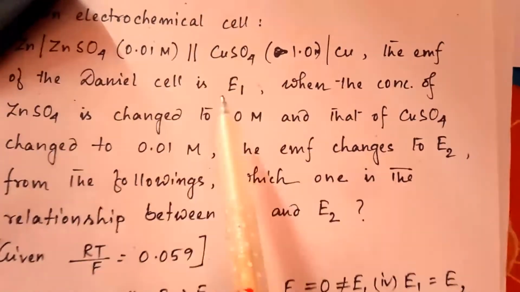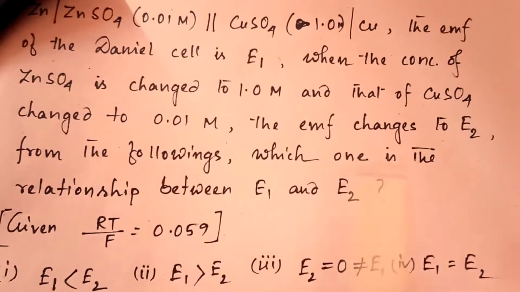Now let's find out the E2 case, because here it is said that the first case is E1 and then it comes to E2.